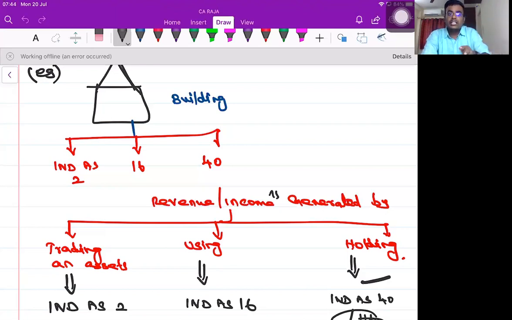The chair remains a chair, whether from the furniture showroom's point of view, our academy's, or the person letting out the chair. But the way of earning an income is completely different. Furniture showroom: they're buying and selling a chair, and they're able to get an income. In our case, we are able to generate an income by using the chairs in our academy, Ind AS 16. The other person is able to earn an income by holding the chair. Since he is holding the chair, he is able to get a rental income. Pakka.